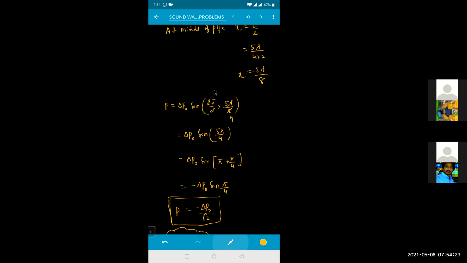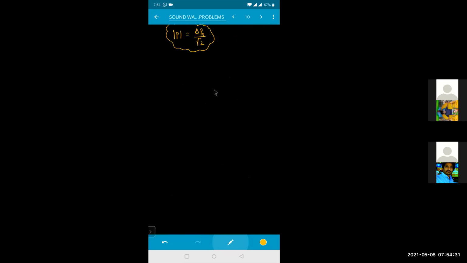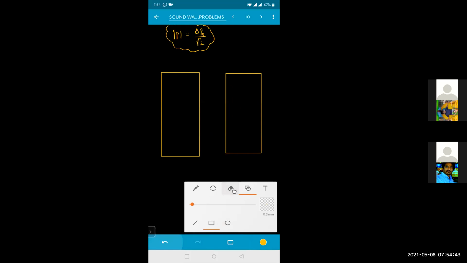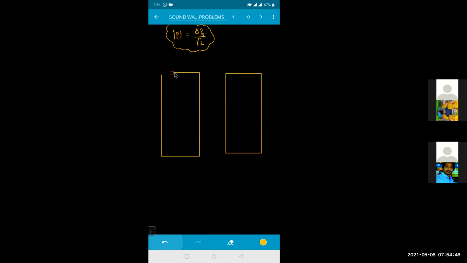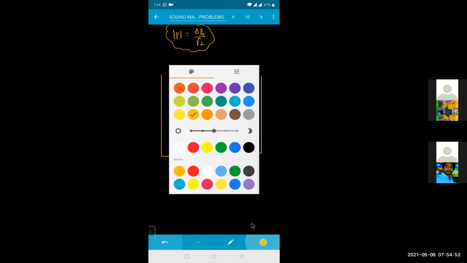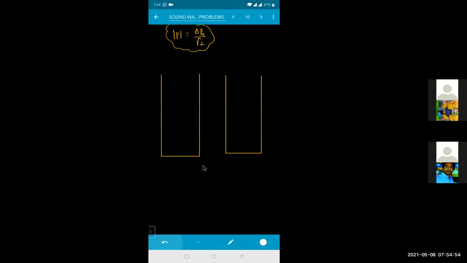Yes, sir. Shall I explain with the diagram a little bit? Then you'll get more clarity. I'll explain with the diagram, see how the pressure amplitude is drawn. This one is the length of the tube.